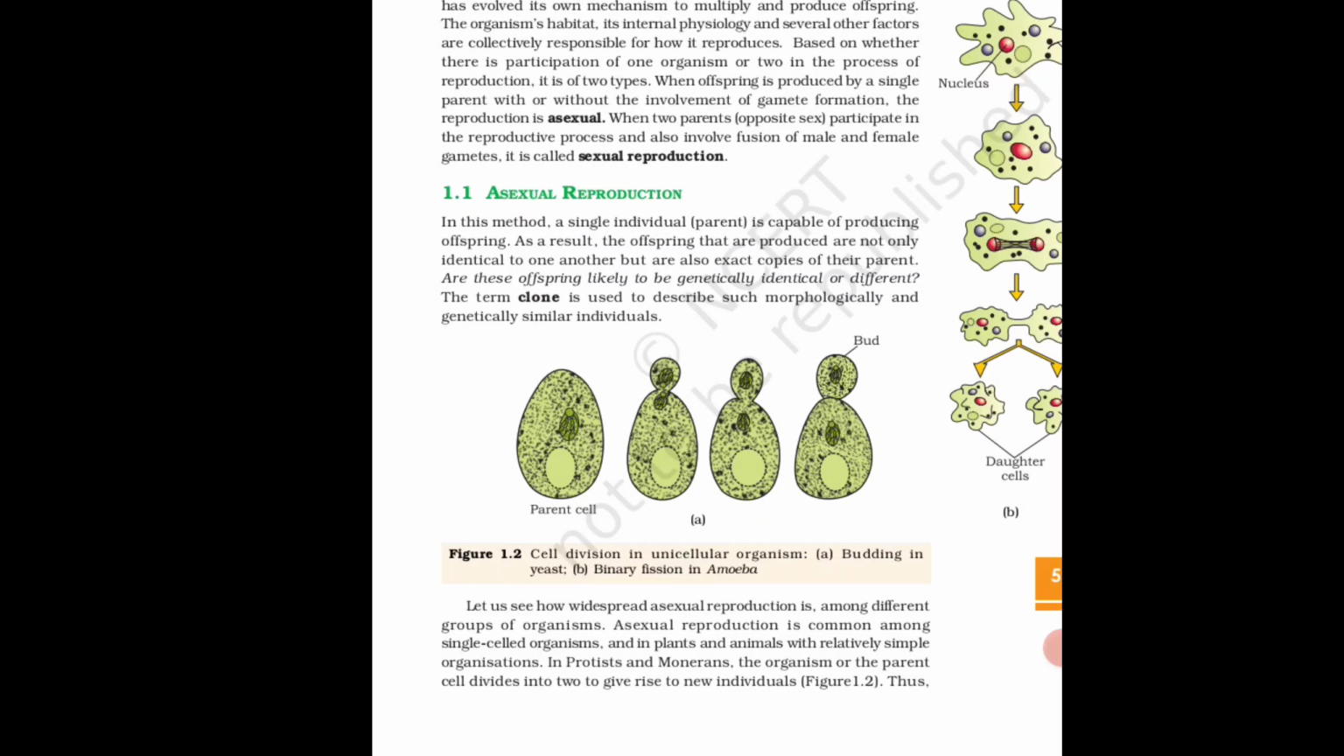When offspring is produced by a single parent with or without the involvement of gamete formation and fusion, the reproduction is called asexual. And when two parents of opposite sex participate in the reproductive process, then it is called sexual reproduction. So you can say sexual reproduction is biparental reproduction and asexual reproduction is monoparental reproduction.